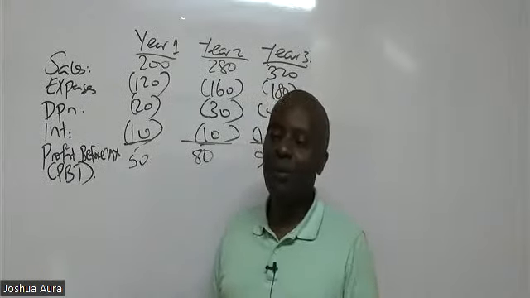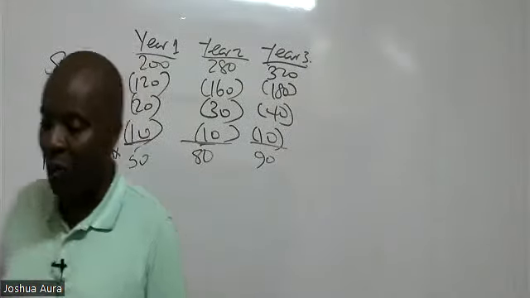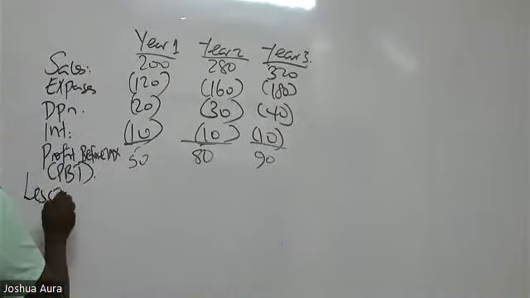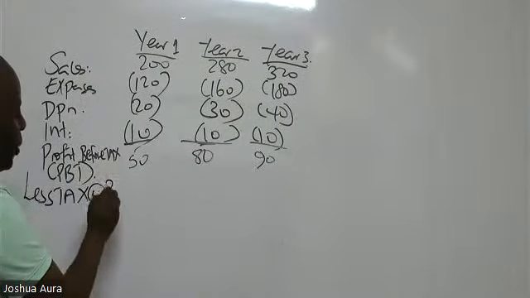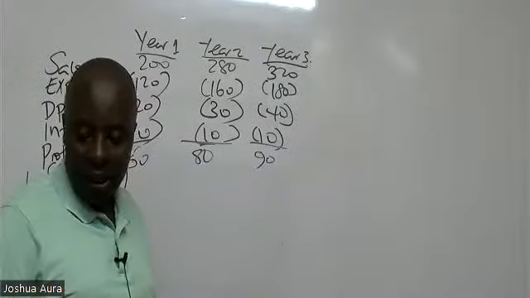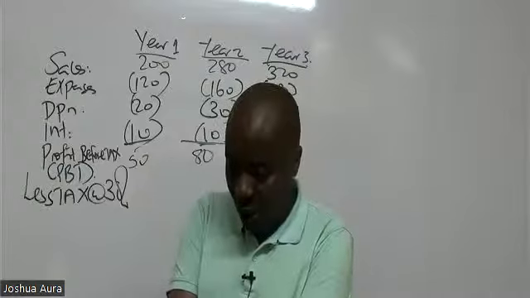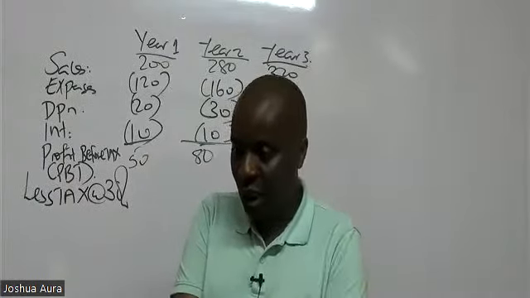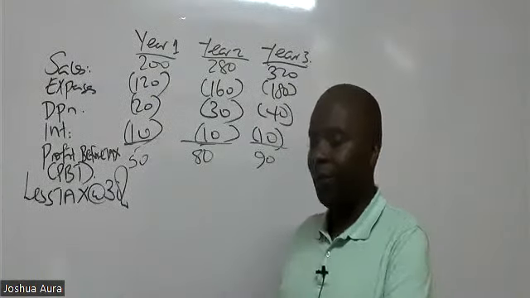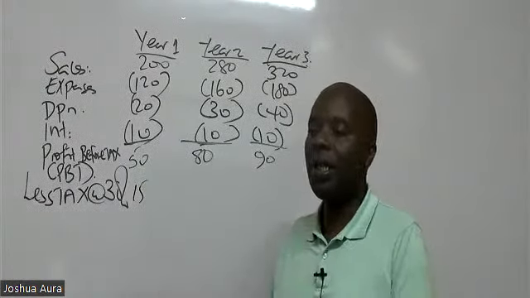So this is profit before tax. Once we get profit before tax, we go ahead right away and less tax. Have they given us the rate of tax? Oh yes, they have told us tax is 30%. So could you kindly give me 30% of this figure? 30% of 50 gives me 15. 30% of 80.